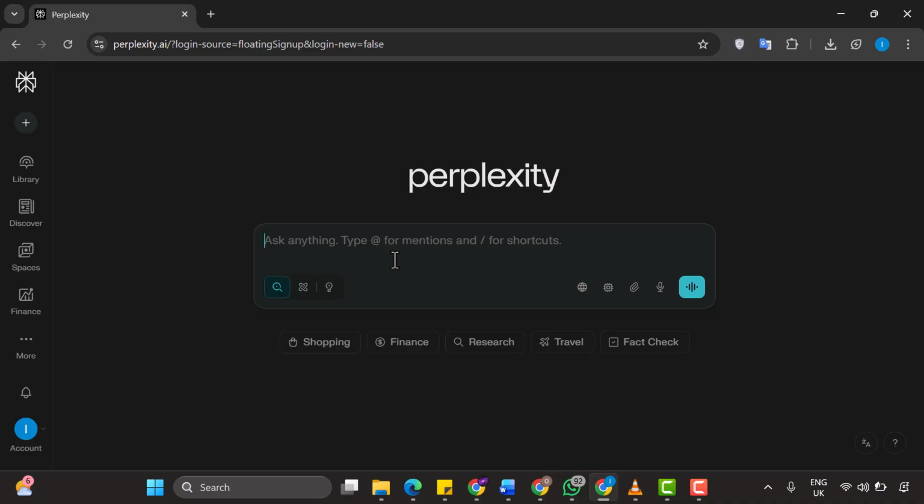We're specifically here to set up and configure the Gmail connector, which is what's going to enable all of this amazing email automation functionality. So the very first thing you need to understand is what exactly the Gmail connector is and what it does. Basically, you can think of it as a bridge, a secure connection that links your Perplexity AI directly with your Gmail account. Once this connector is properly enabled, it will allow Perplexity to interact with your email in several highly meaningful and useful ways. Let me break down the specific capabilities you'll gain.